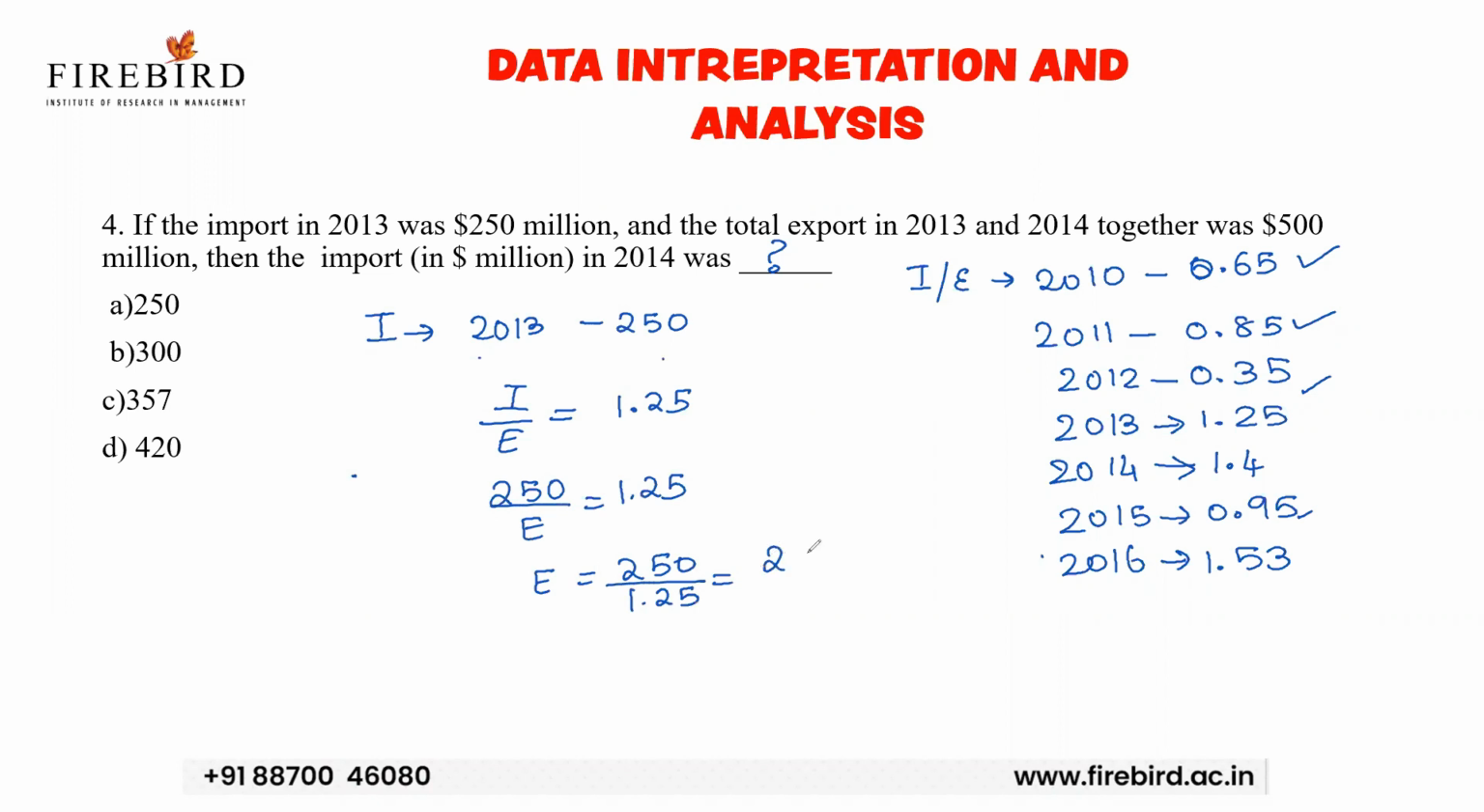I can solve this like 250 divided by 1.25. You can consider it as 125 into 100. So 1 times, 2 times. The export will be 200. In 2013, if import is 250, the export will be 200. And then in the next data, they have given that in 2013 and 2014 together, the export is 500 million. See, if I add 2013 and 2014 together, the export is what? 500 million. Okay, let us see.